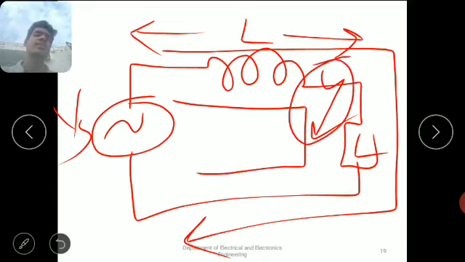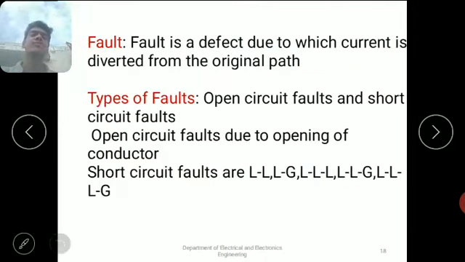That is the meaning of fault. Due to this fault, the original path of the current will change. That is the main definition of fault.